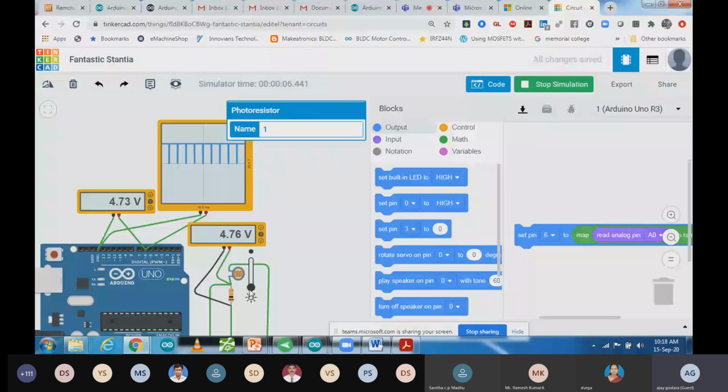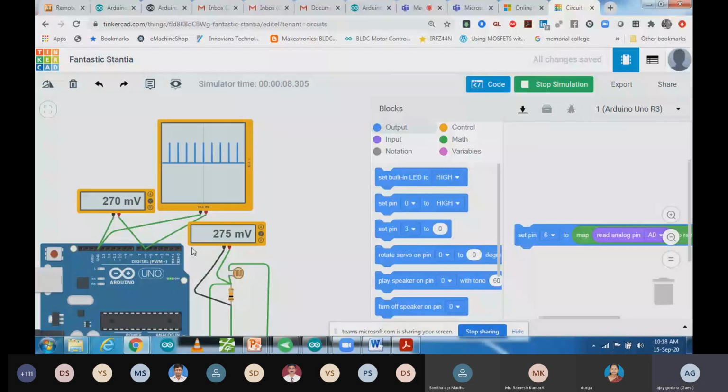As I'm going to increase darkness, you can see my on time is reducing and off time is more over here. So that you can see in a very simple way. That is about analog read and analog write.